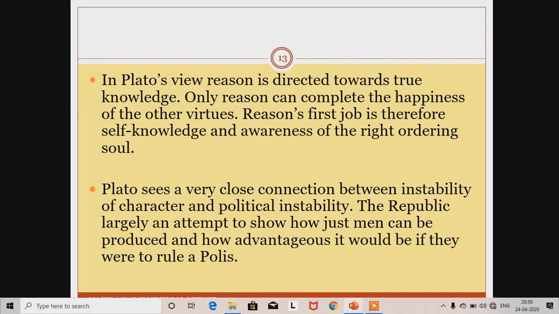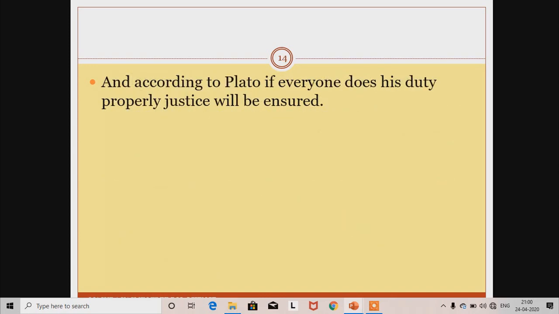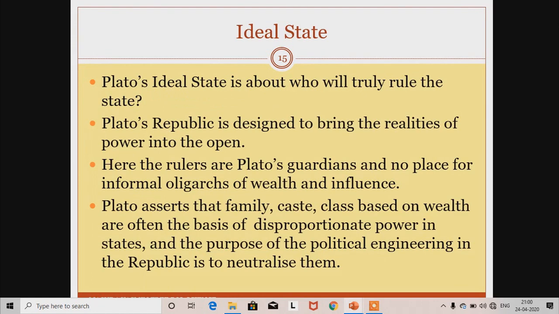Plato sees a very close connection between instability of character and political instability, because rulers are the main concern of Plato, and rulers should be just men, only just men. And in the Republic, Plato shows how just men can be produced and how advantageous it would be if they were to rule a polis. And according to Plato, if everyone does his duty properly, justice will be ensured in a city-state.